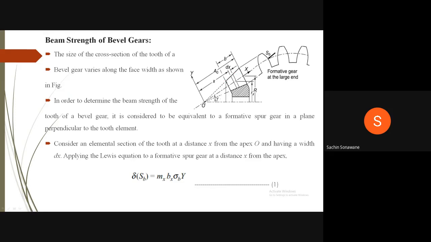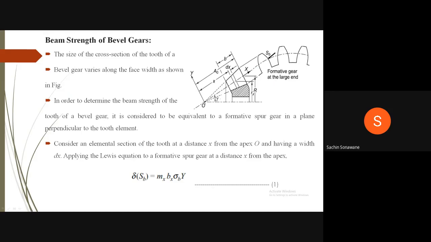See that at the smaller end, this height is different. At the larger end, height is different. That is, addendum and dedendum are different at the smaller end and at the large end. In order to determine the beam strength of the tooth of a bevel gear, it is considered to be equivalent to a formative spur gear in a plane perpendicular to the tooth element. Therefore, we have to just extend this projection and consider here a formative spur gear perpendicular to the tooth element.